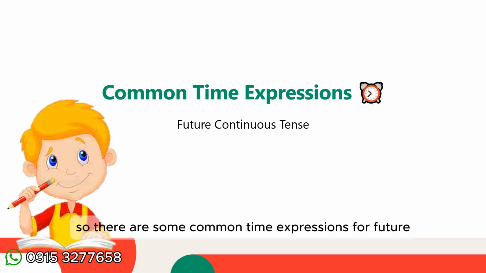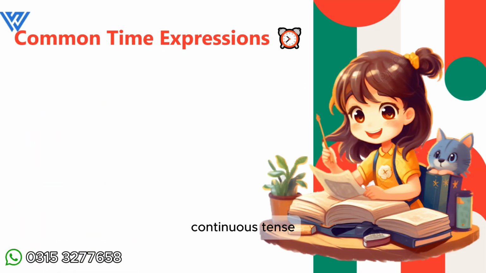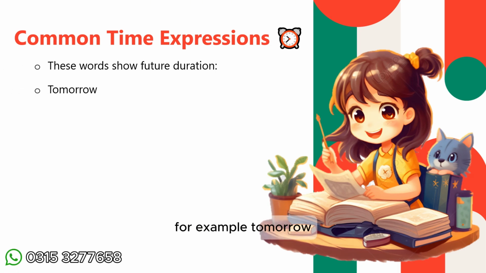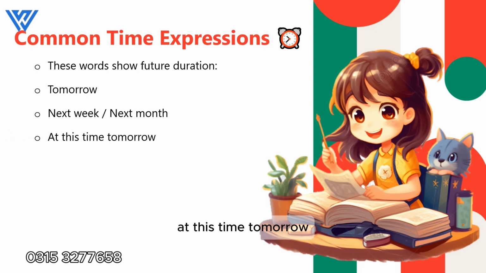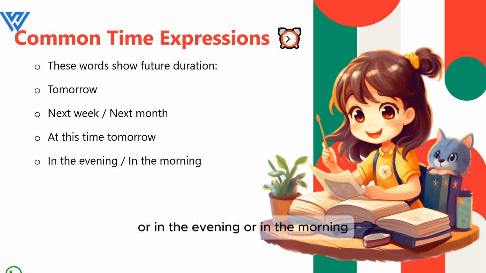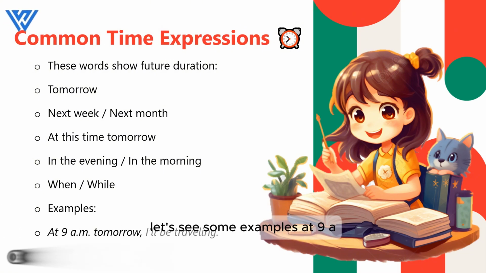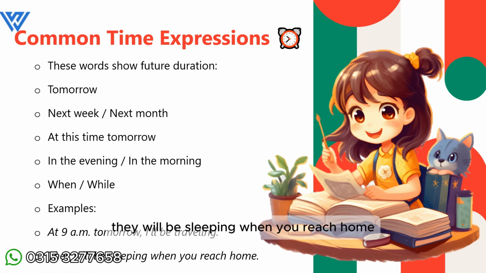So, there are some common time expressions for future continuous tense. कौन से time expressions future continuous tense में हम use कर सकते हैं? For example, tomorrow, next week or next month, at this time tomorrow, or in the evening or in the morning, then when and while. Let's see some examples. At 9 a.m. tomorrow, I'll be traveling. They will be sleeping when you reach home.